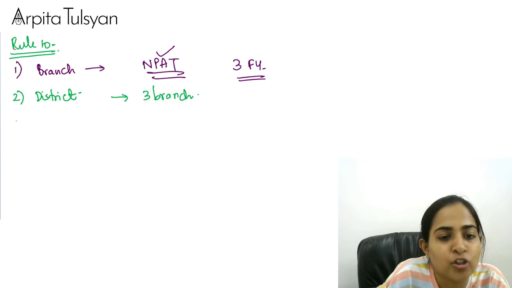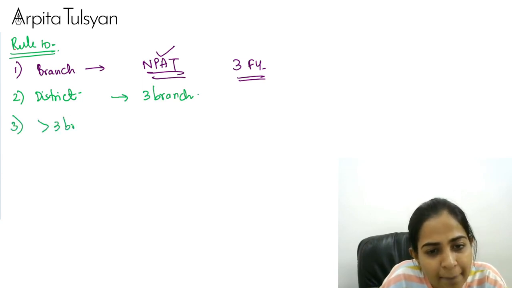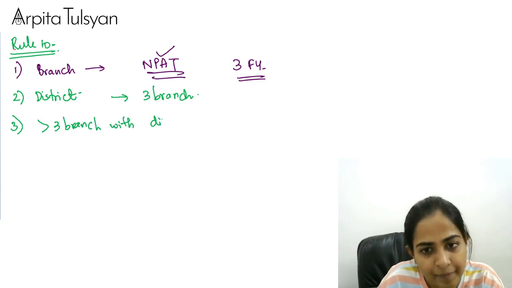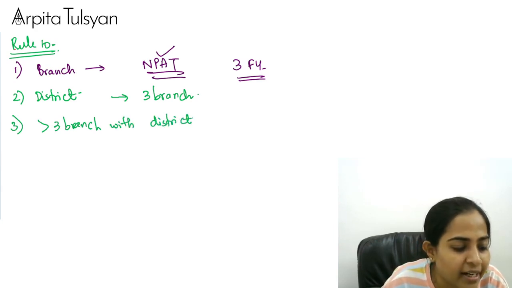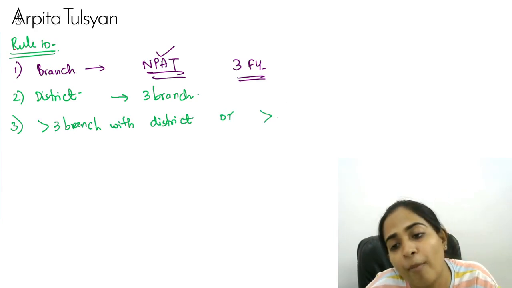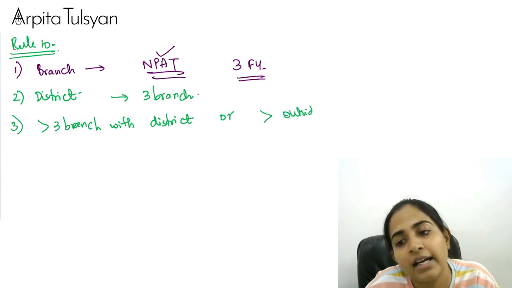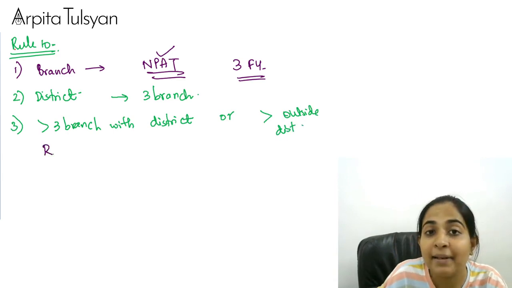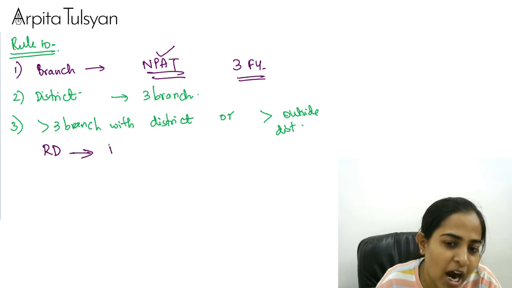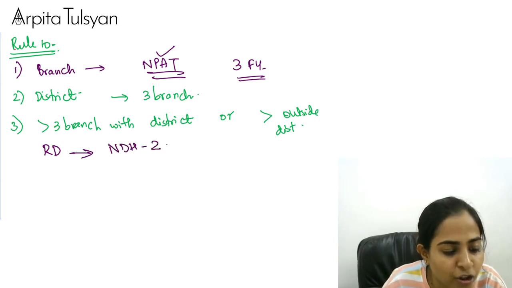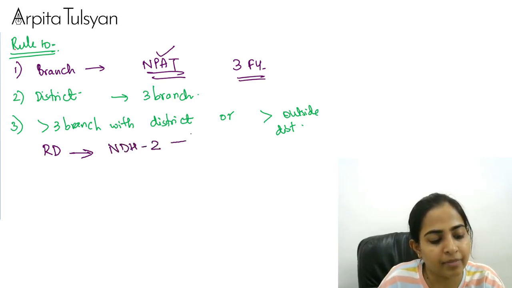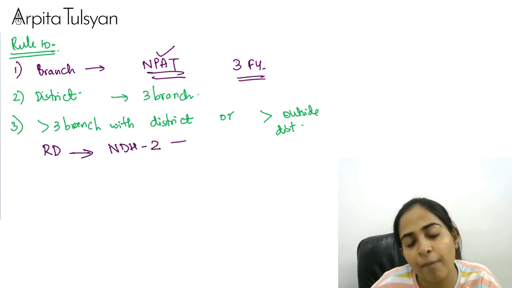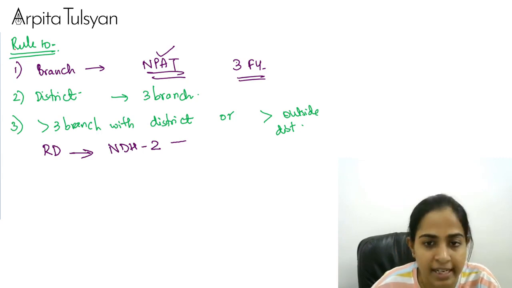If it wants to open more than 3 branches within the district, because it was allowed only within the district, right? Or if it wants to open outside the district, then go and make an application to whom? Go and make an application to the RD in form number NDH2, and an intimation will be given to the registrar that we have opened this branch, and you have to intimate within 30 days of opening.